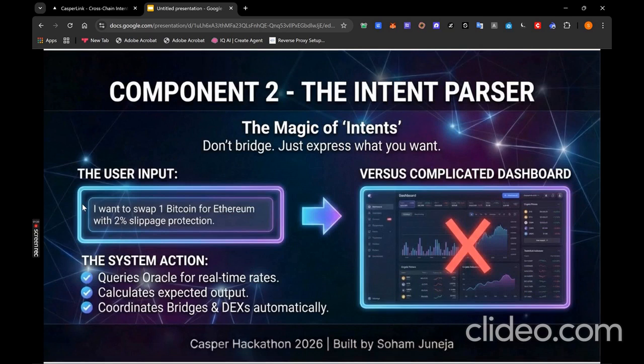Now, the intent parser. This is where the magic happens. Instead of manually navigating bridges and DEXes, users simply express their intent. I want to swap 1 Bitcoin for Ethereum with 2% slippage protection. That's it. One simple statement. The intent parser queries the Oracle for real-time prices, calculates expected output, and manages the entire transaction cycle. It's like having a personal DeFi assistant.